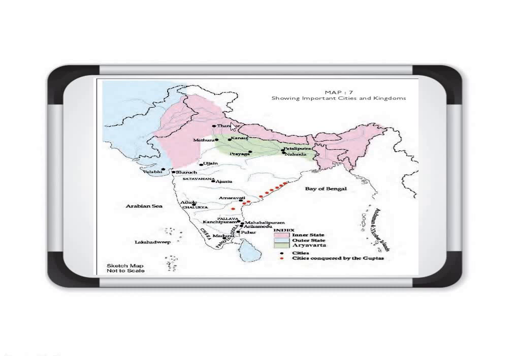And these inner states, including Bengal, Nepal, they were giving tributes and taxes to the Gupta Empire. And this area, this one, and here Sri Lanka, these were the outer states basically. All these states were also following the orders of Samudragupta.